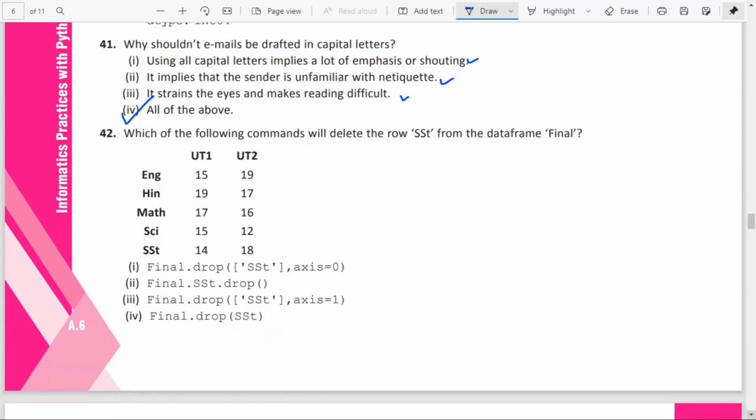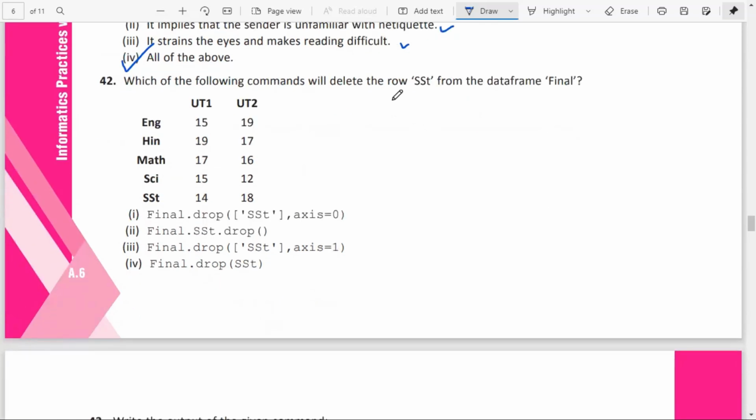42. Which of the following commands will delete the row SST from the data frame final? Okay, you want to delete it. So the drop method is given. So we just use the drop method. So final.drop('SST', axis=0). Axis equal to 0 means what? It denotes the row. When axis equals 1, it will be columns. So we don't need axis equal to 1, which stands for column. Axis equal to 0 stands for the row.